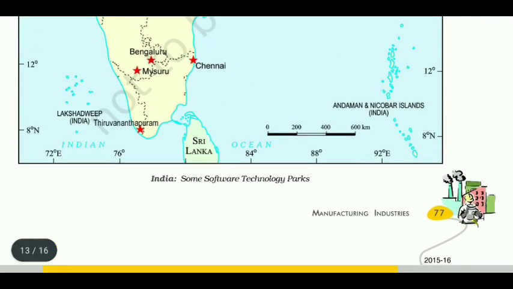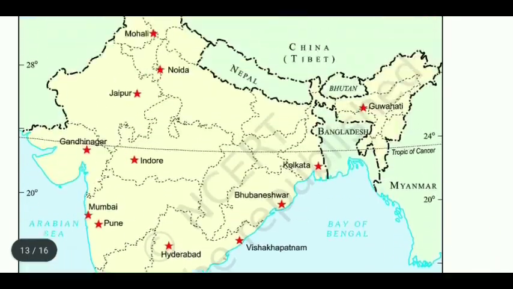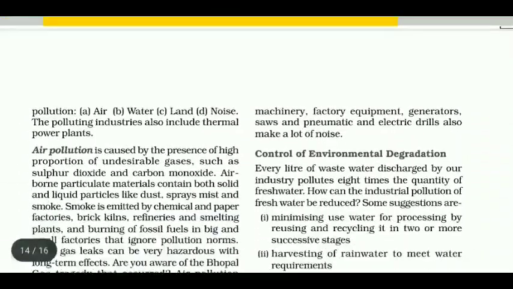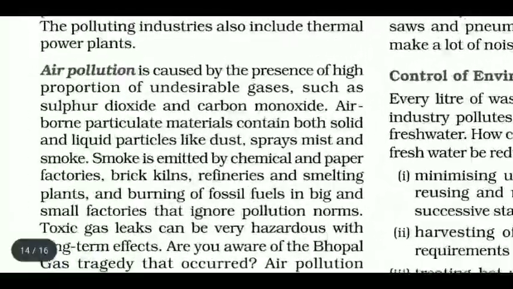The polluting industries also include thermal power plants. Here you can see the map of India showing some software technology parks. So the first one we have is air pollution.